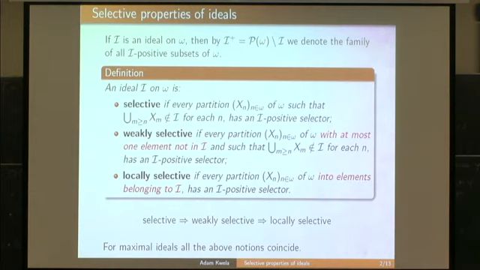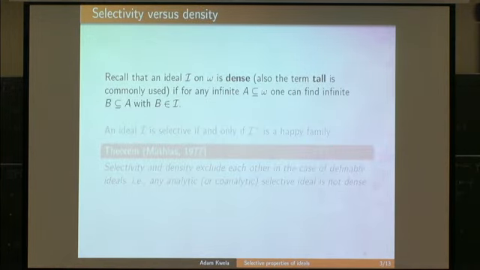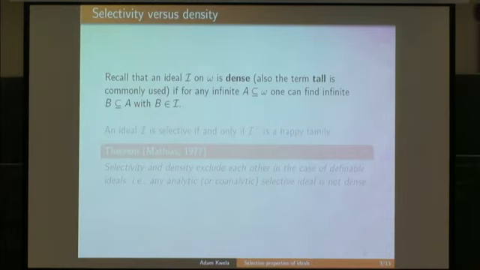Firstly, I would like to focus on selectivity and mention a result of Matthias. In the case of definable ideals, selectivity and density exclude each other. This is this theorem.